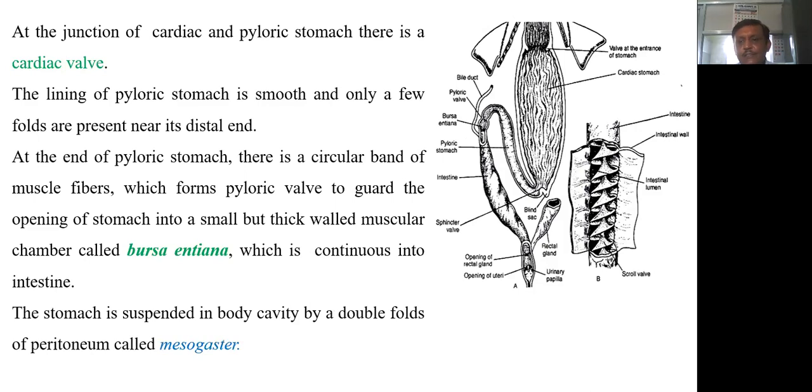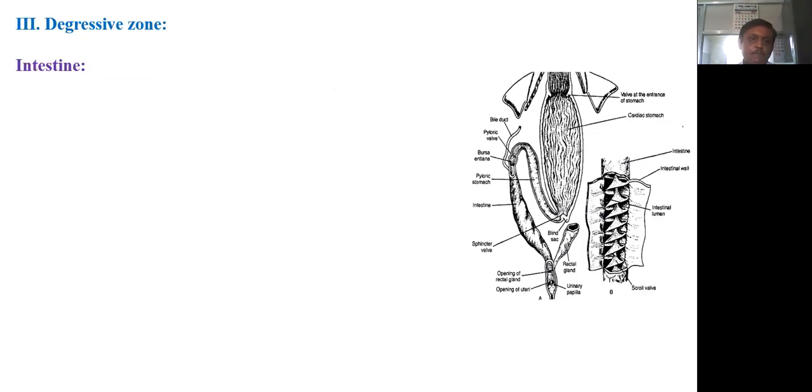The stomach is suspended in the body cavity by a double fold of peritoneum called the mesogaster. Then the third part of the alimentary canal, that is the digestive zone. So the digestive zone includes the intestine. Now the intestine is the posterior continuation after the stomach. So the stomach leads into the intestine.